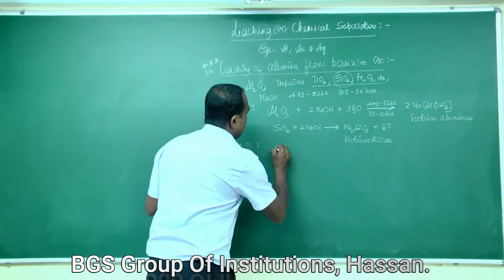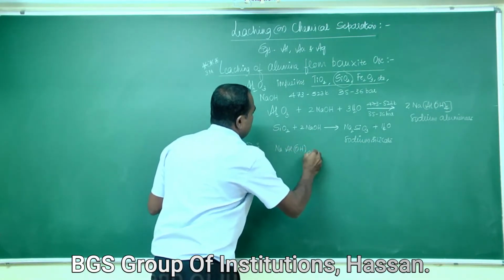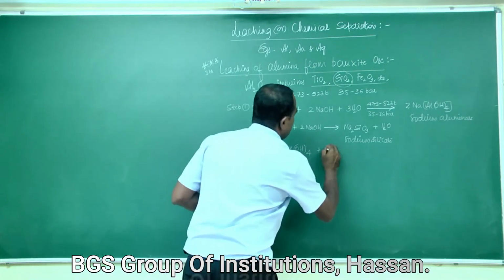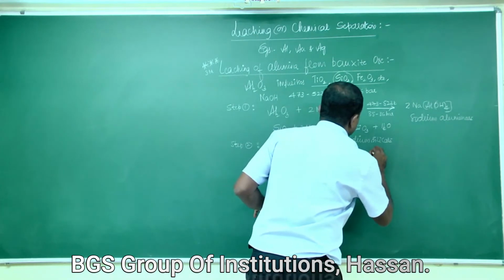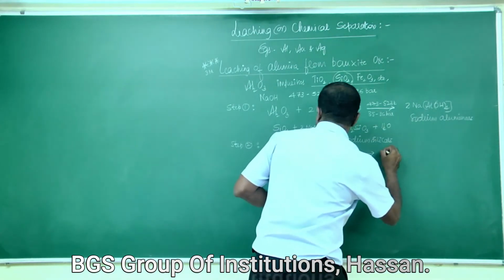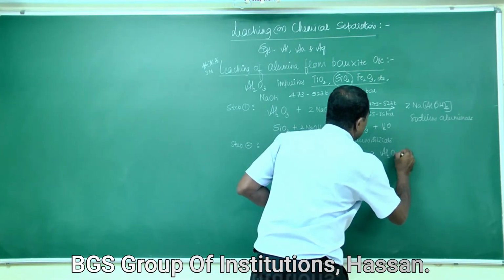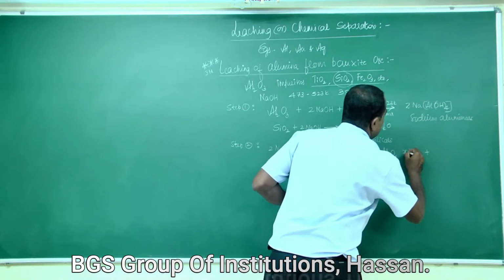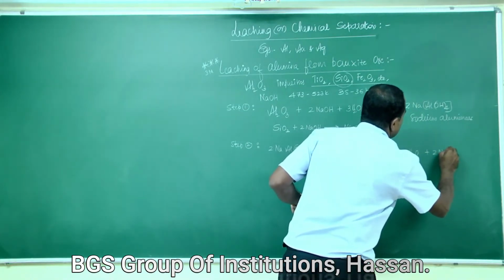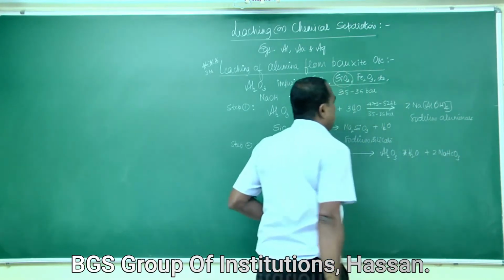That reaction can be written as Na[Al(OH)4] plus CO2 gives Al2O3.xH2O plus NaHCO3, sodium hydrogen carbonate.